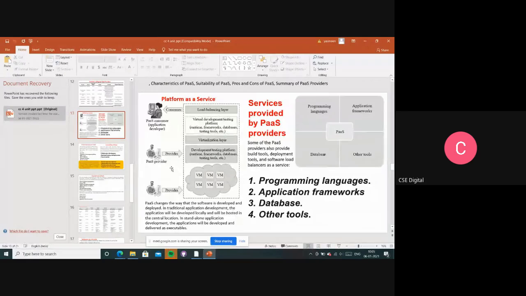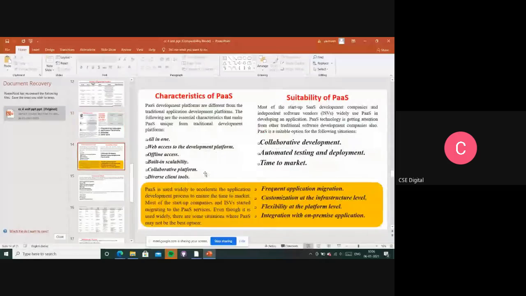Okay, PaaS services are vendor lock-ins. These vendor lock-ins are the major problems. These are the major problems. And the second one is customization at the infrastructure level.